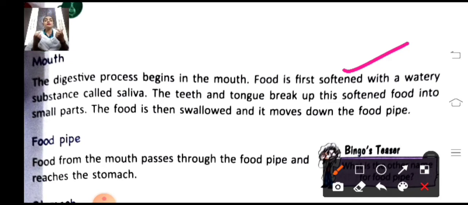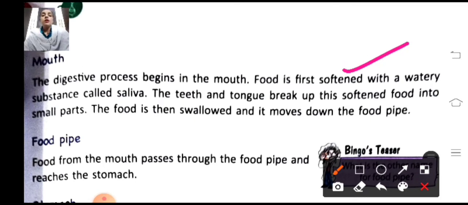So our teeth are a major part of our digestive system. The teeth are very important for our digestion because when we eat any piece of food, our teeth help in breaking the food into smaller particles so that it can be swallowed very easily.